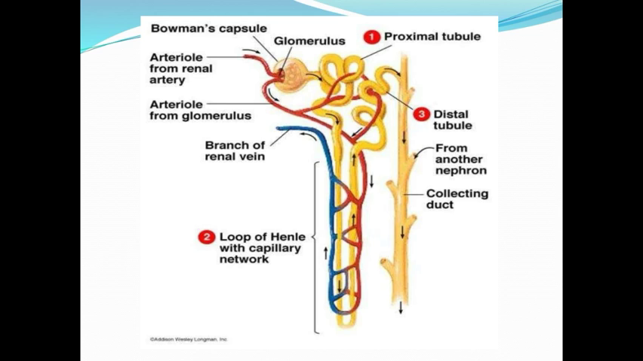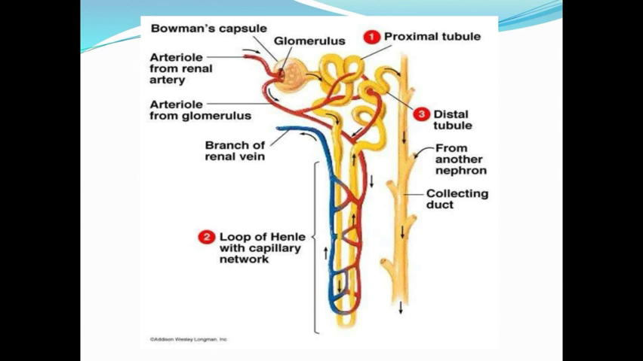The diameter of the efferent arteriole is smaller than that of the afferent arteriole. The afferent arteriole which comes here has a very large diameter, and the efferent arteriole which moves out here has a smaller diameter, which helps in maintaining a very high blood pressure in the glomerulus.